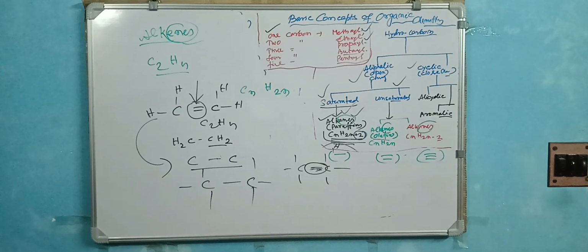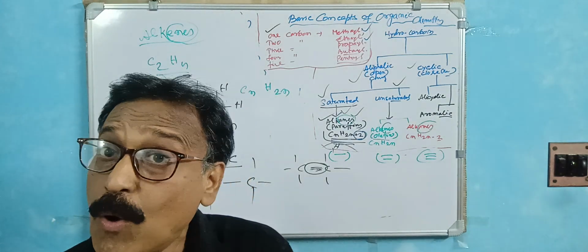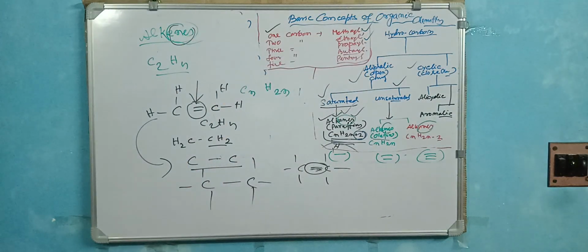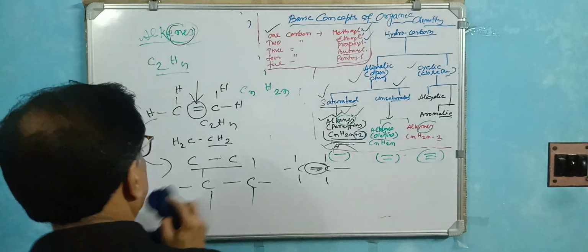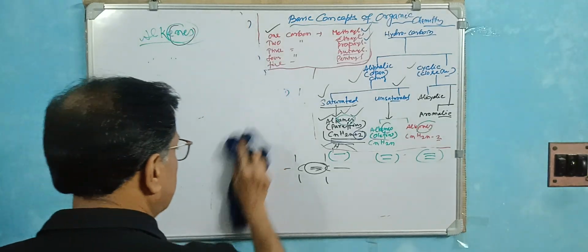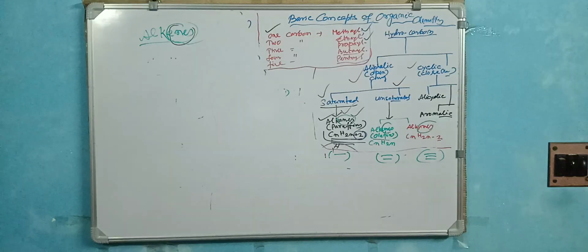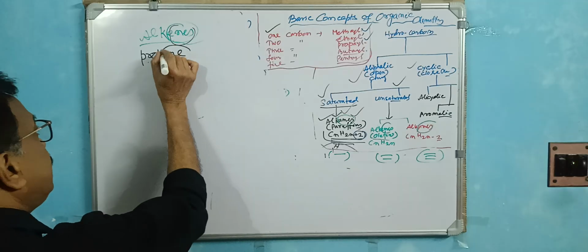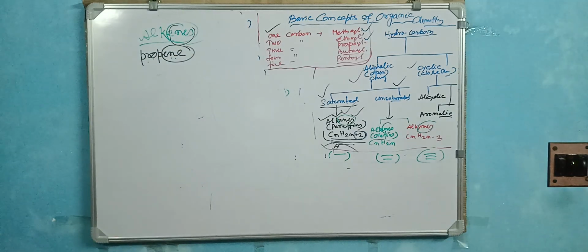So this is called the ethene. Ethene. Now what is the pronunciation? Ethene. ENE is very important. So in this case, the ethene. Other example of this is propene. Propene. P-E-N-E. ENE. Propene is